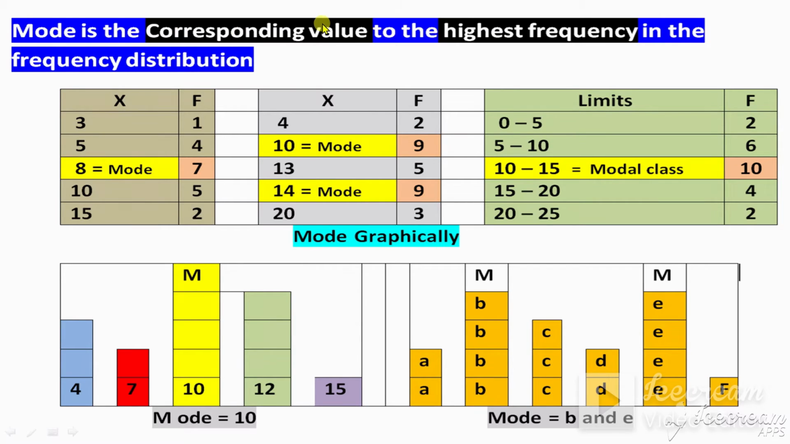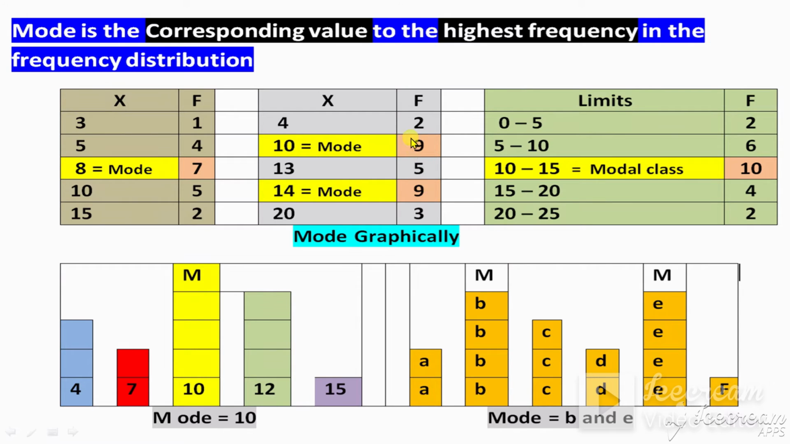Mode is the corresponding value. This 8 is the corresponding value to the highest frequency in the frequency distribution. This is a frequency distribution: frequency distributed for each number. Now here, according to this definition, what is the highest frequency? The highest frequency is 9 and 9. 9 repeats two times. The rest of the numbers are lower and these two are the highest.